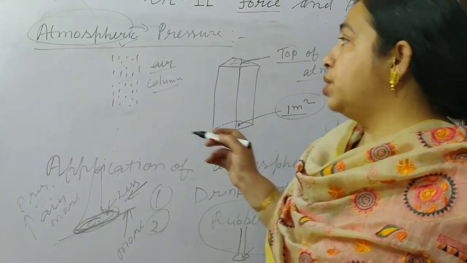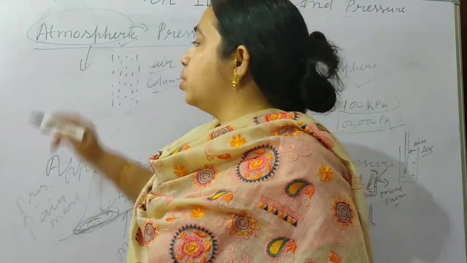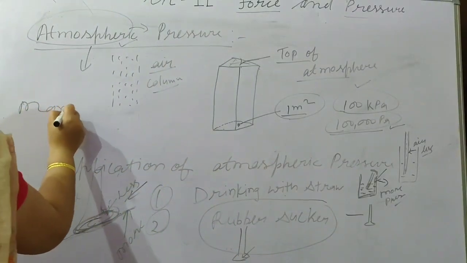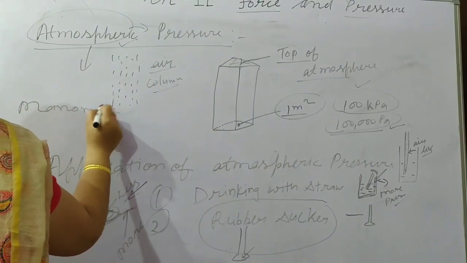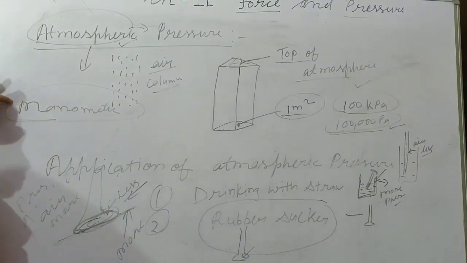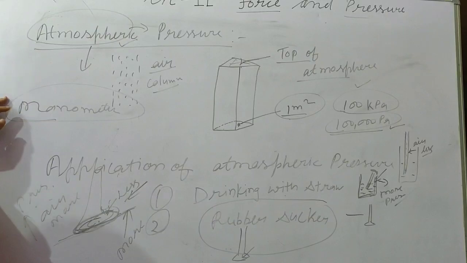Now how do we measure it, with which device? One is a manometer. A manometer is a device which measures fluid pressure, or we can say air pressure, and the barometer measures the atmospheric pressure. These are the devices, manometer and barometer, to measure pressure.